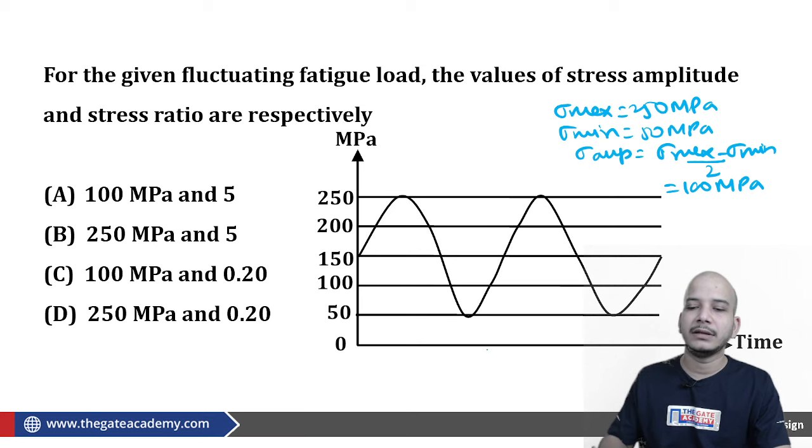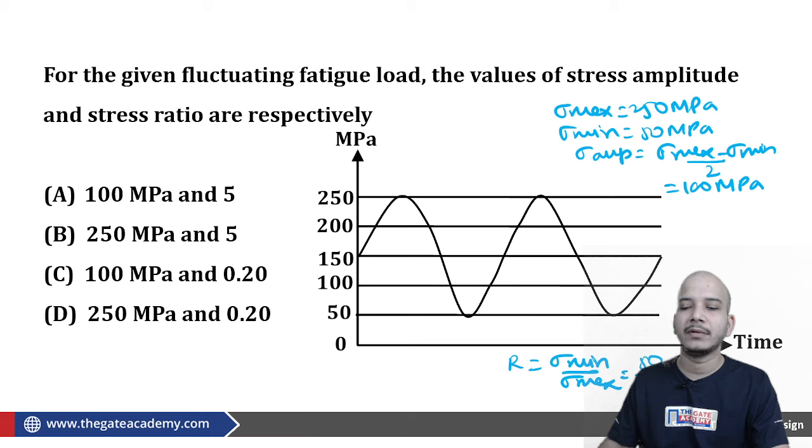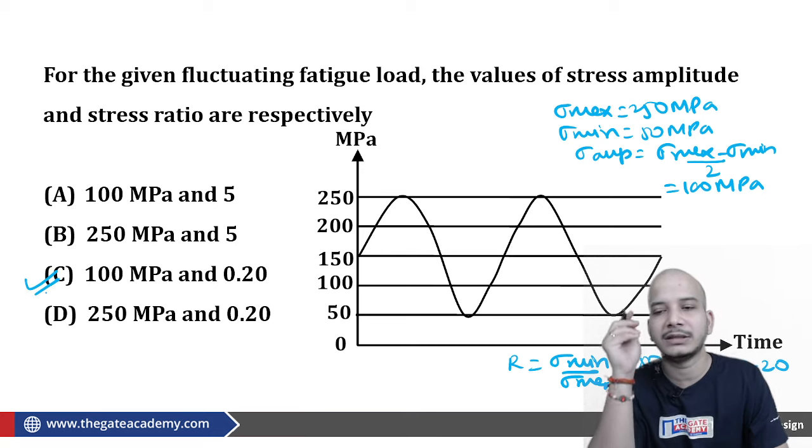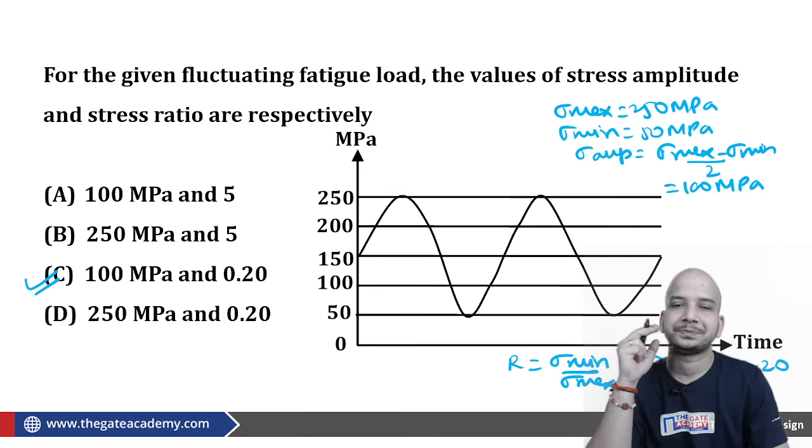And as far as stress ratio is concerned, this is sigma minimum by sigma maximum. So this will be 50 upon 250, basically 1 by 5, basically 0.20. So from here you can straight away say that C is the correct option.